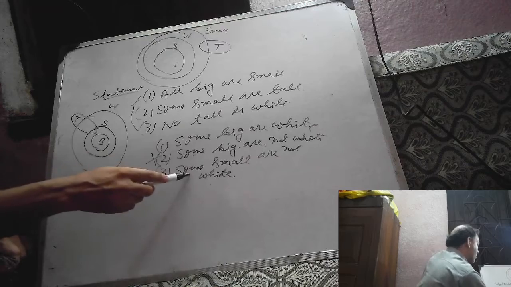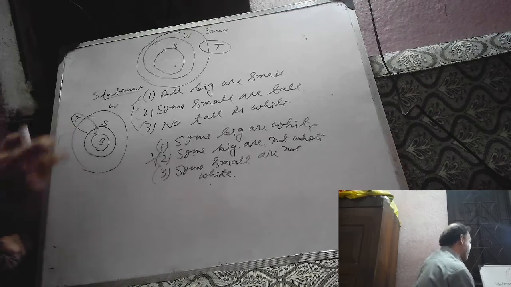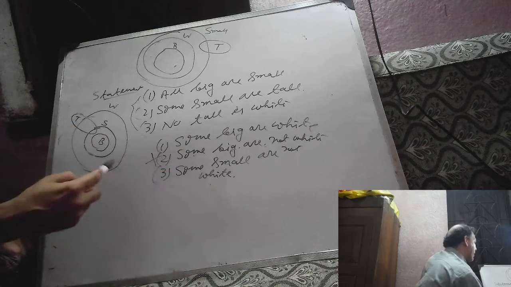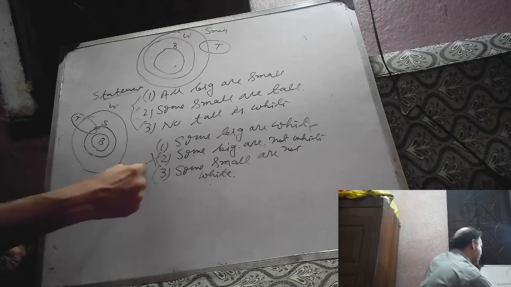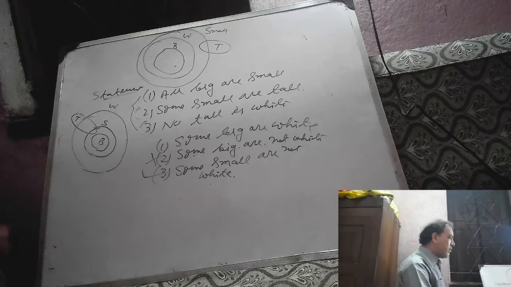So its contradictory statement, all small are white, is incorrect. If its contradictory statement is incorrect, then it will definitely be true. So some small are not white is definitely true.